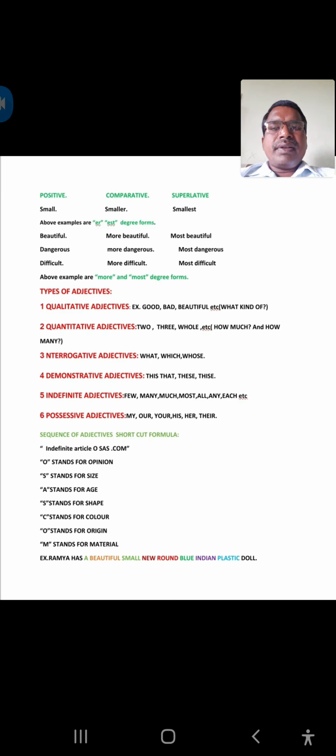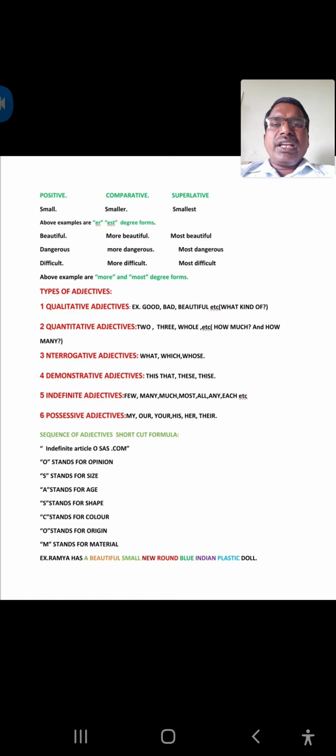So what is the difference between the two forms, that is regular and the other one, more and most? Whenever we find an adjective containing a single syllable, then we have to add er and est, and whenever we find an adjective of more than two syllables, we have to add more and most. So that is the main difference. Here small is a single syllable word, meaning only one vowel sound is there in small. So here er and est are added, so small, smaller, smallest.